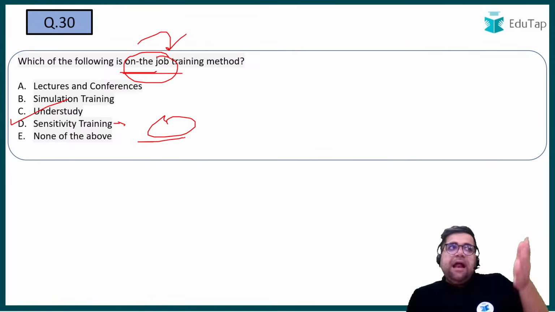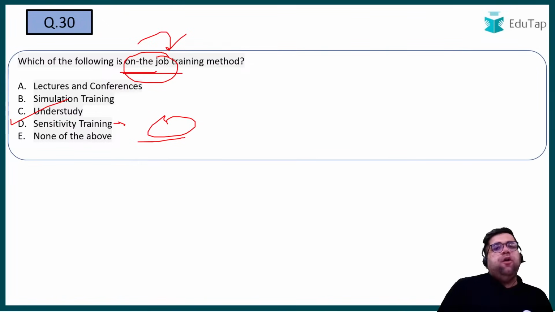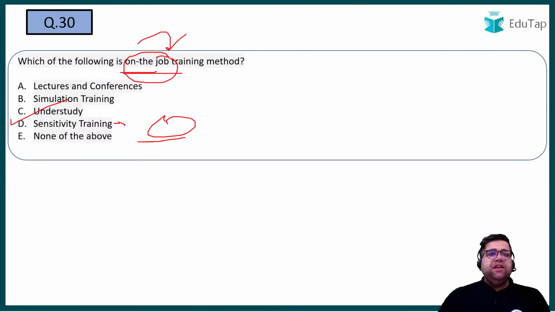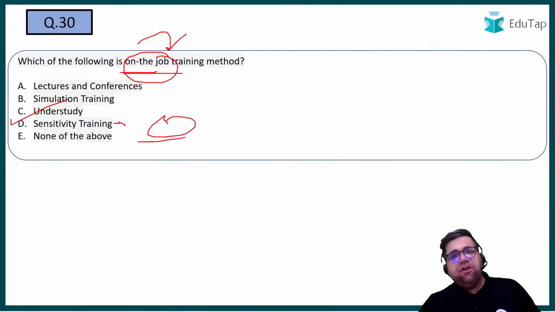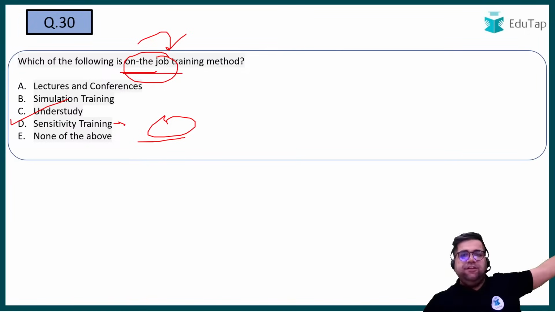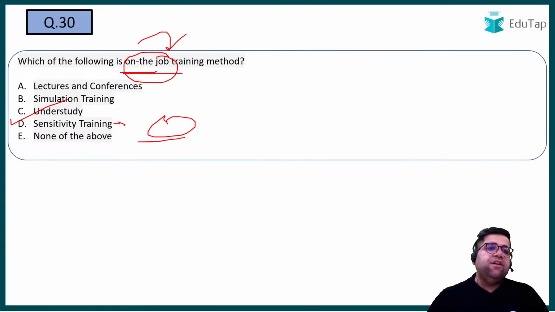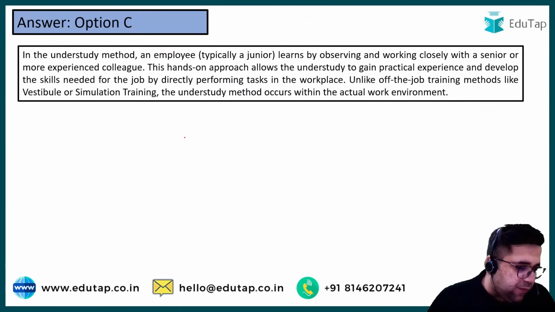He will stand by while the master is doing the job. So the master is doing the job and the person who wants to learn stands around the master. So the answer will be option C over here, not B. Simulation training is not happening on the job, right? It's happening somewhere out of the job. It's like I have created a dummy environment in which you are working right now. So option C is the correct one.